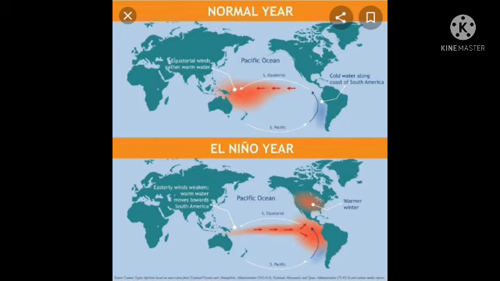El Niño and La Niña are the global climatic phenomenon caused by the cyclic shifts in the water temperature of the Pacific Ocean, while focused on a small section of Pacific near the equator. These are the differences between El Niño and normal year in this picture. Students, have you understood? Normal year and El Niño year. What are the differences between normal year and El Niño year?